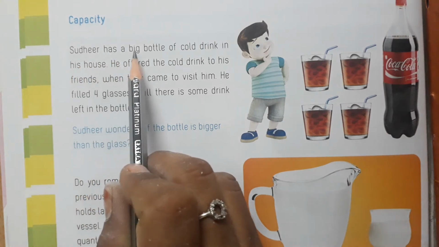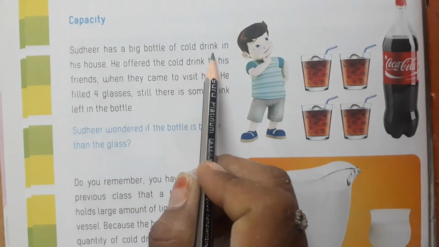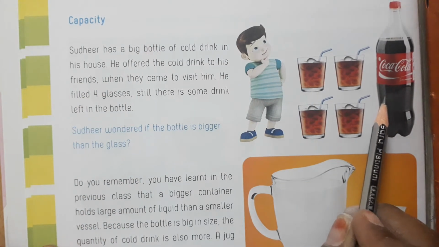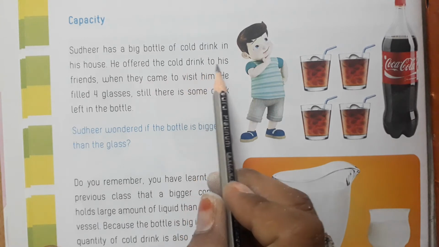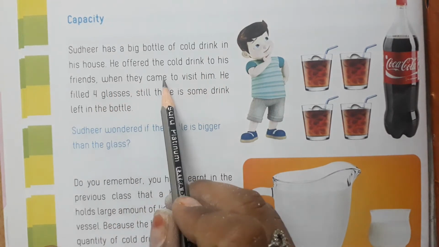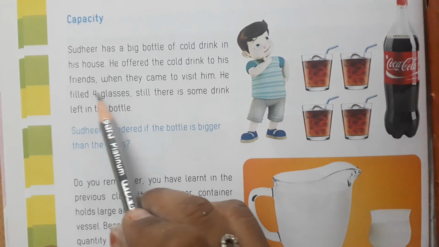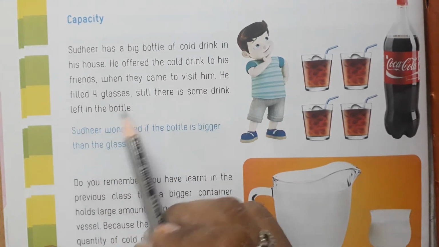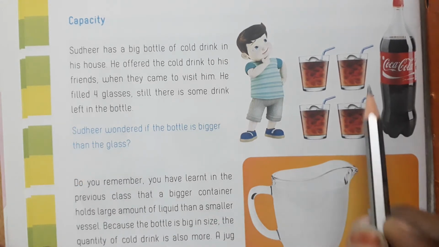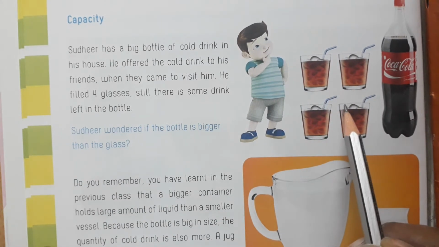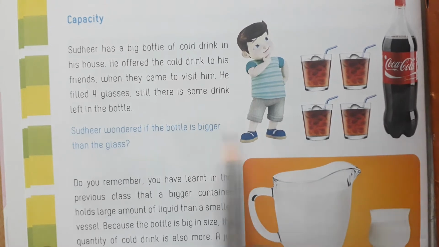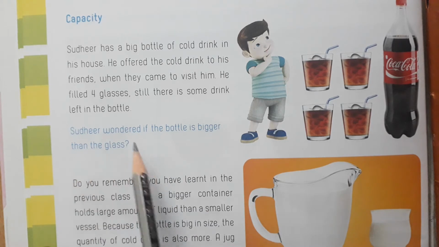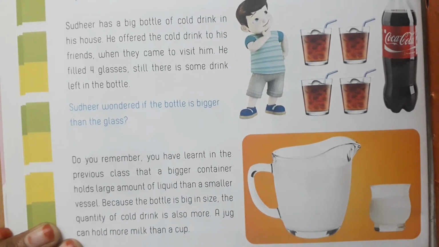Sudhir has a big bottle of cold drink in his house. Look here, this is the bottle. He offered the cold drink to his friends when they came to visit him. He filled 4 glasses. Still there is some drink left in the bottle. Sudhir wondered if the bottle is bigger than the glass.